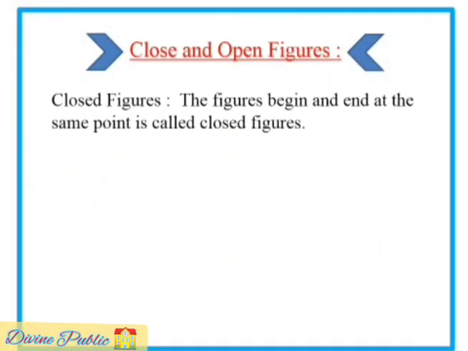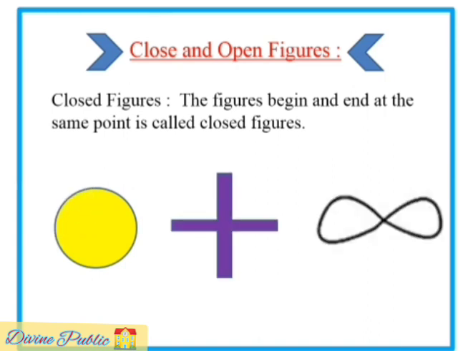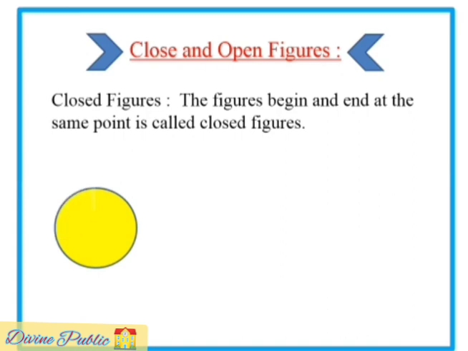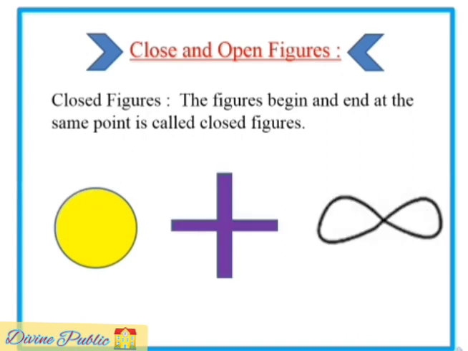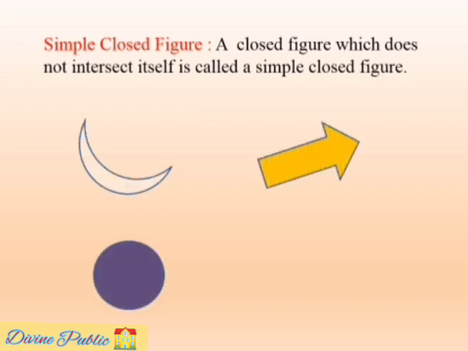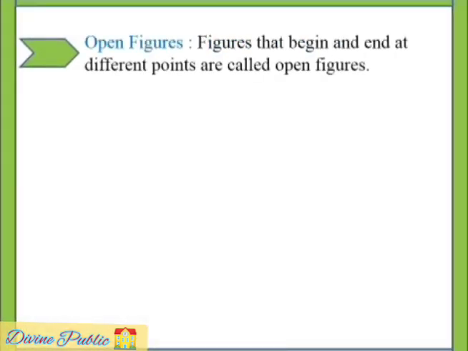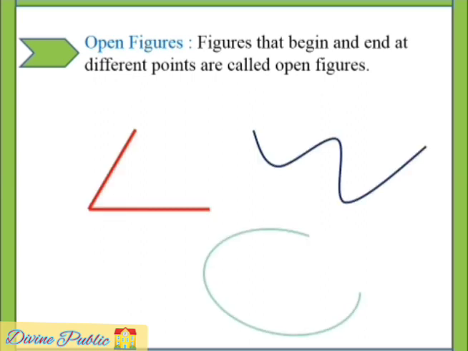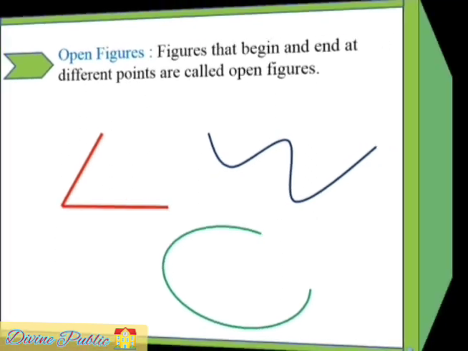Closed and open figures. The definition of closed figures: the figures that begin and end at the same point are called closed figures. Here you can see the different types of closed figures. Simple closed figure. A closed figure which does not intersect itself is called a simple closed figure. These shapes are the example of simple closed figures. Open figures. Figures that begin and end at different points are called open figures. These are the example of open figures.